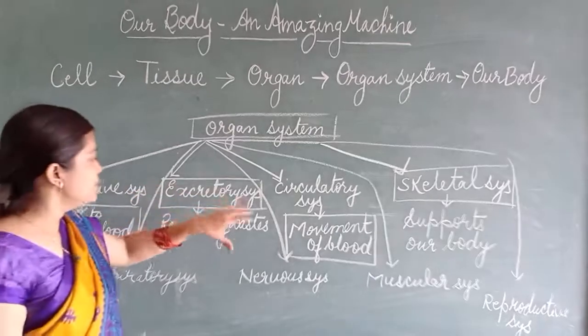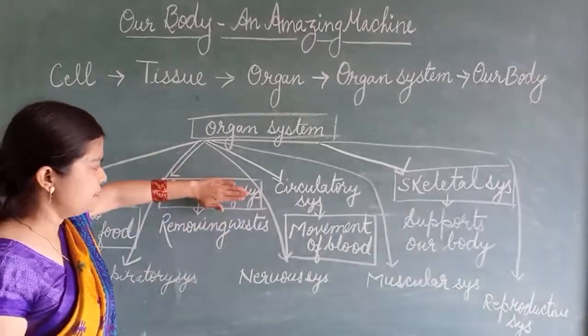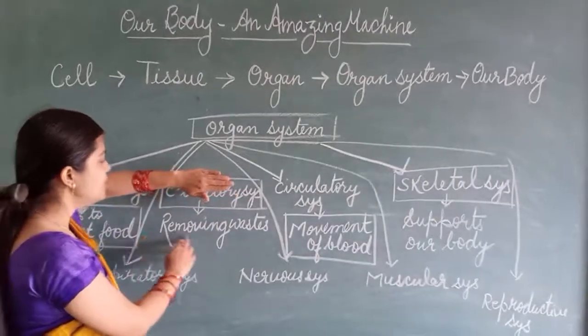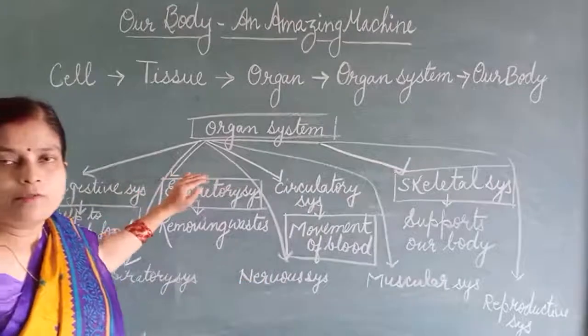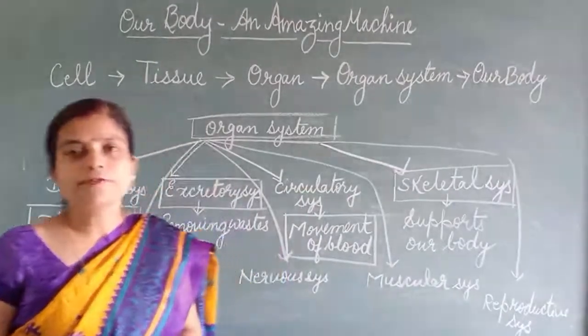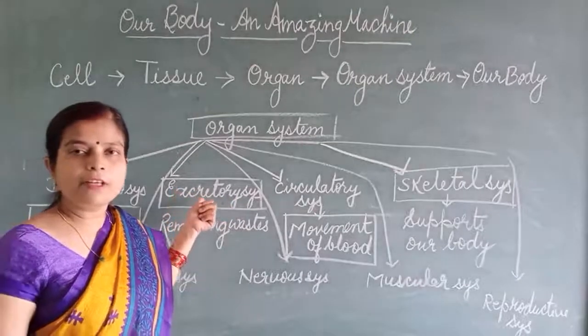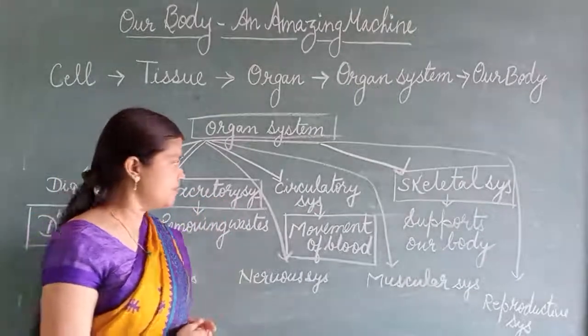Now this box is empty, we have to fill this box, and downside it is written removing waste. Which system removes waste? That is the excretory system. So in this box we will fill excretory system.